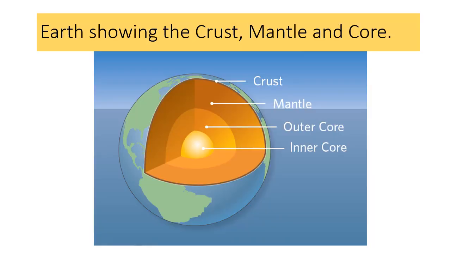Look at this picture of the Earth showing the crust, mantle and the core. The core is the innermost part of the Earth. Mantle is the middle part. It is quite thick, 2900 km thickness. The outermost part is the Earth's crust. This part is important for us because, as we have learned, all the minerals are present in this Earth's crust. It is 100 km in thickness.